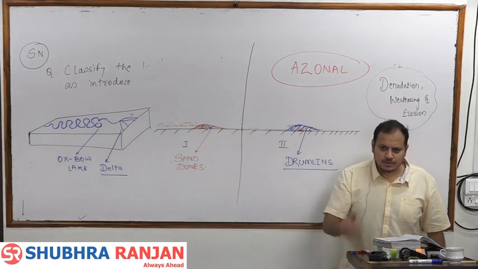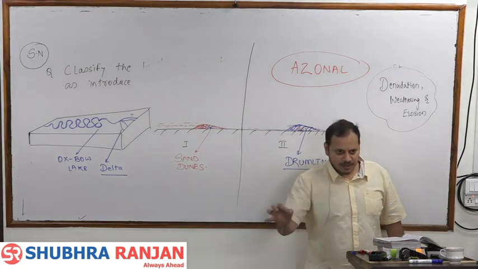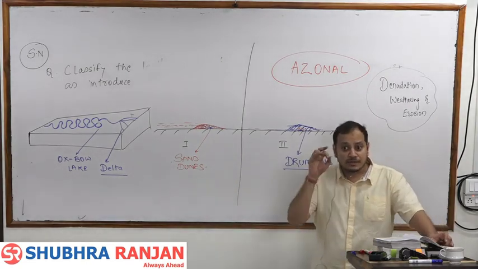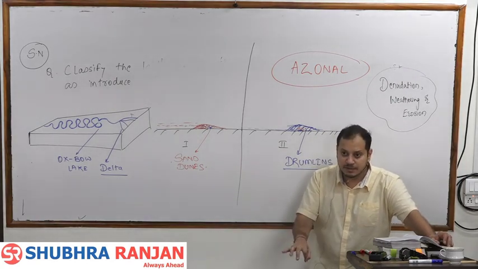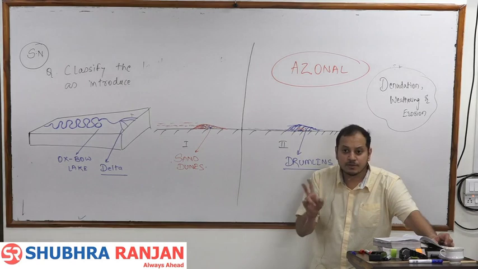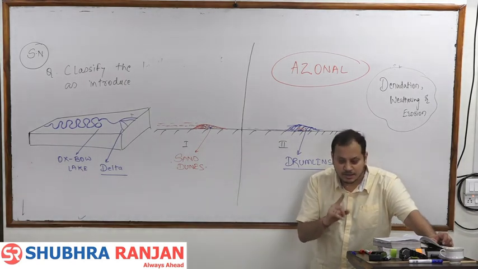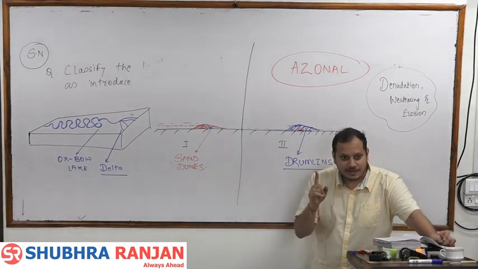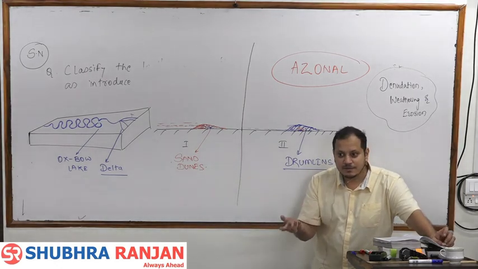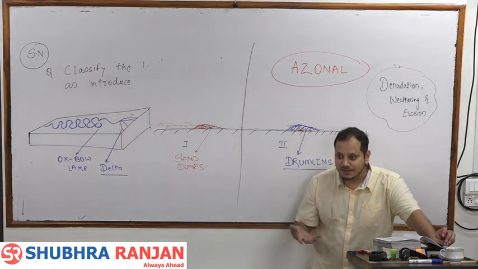Not in that zone, it is away from the zone. So for the third order relief features, you will be writing two keywords here: destructive and depositional landform. Remember, depositional landform is always a destructive landform.